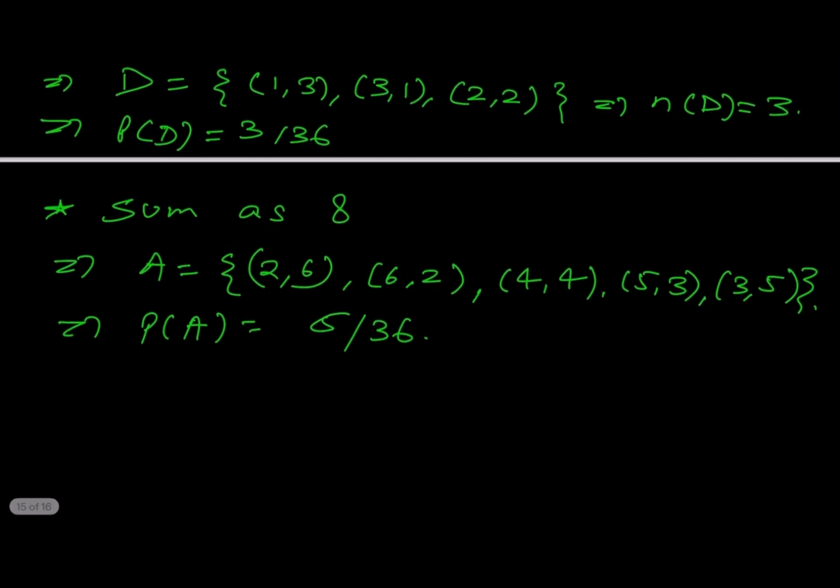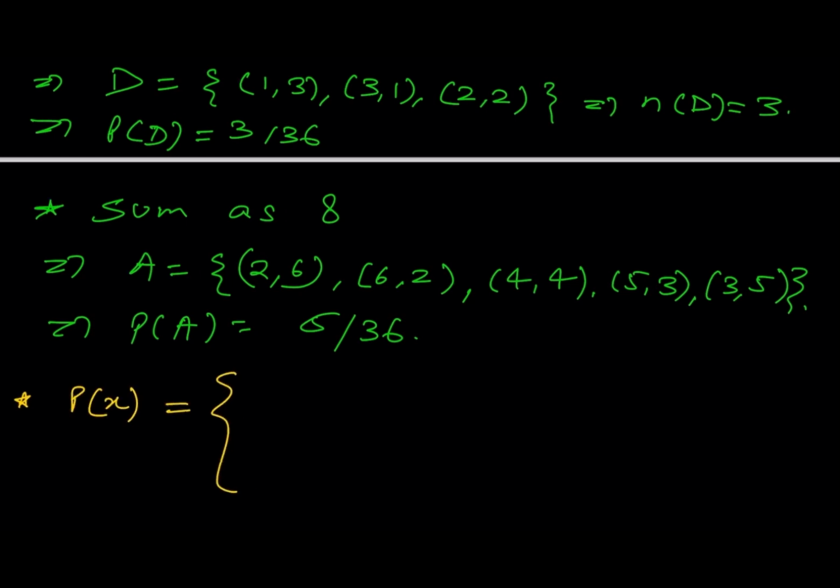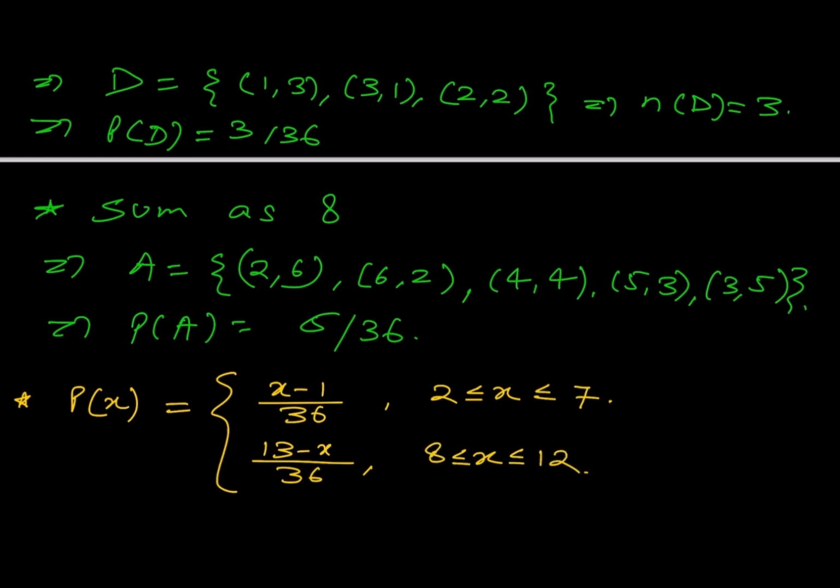So if we define the probability of having sum as x, then the probability would be x minus 1 by 36 when x lies between 2 and 7, and 13 minus x by 36 when x lies between 8 and 12, closed, right?